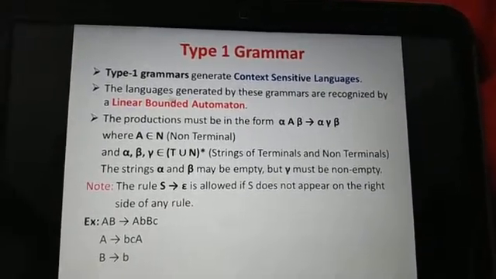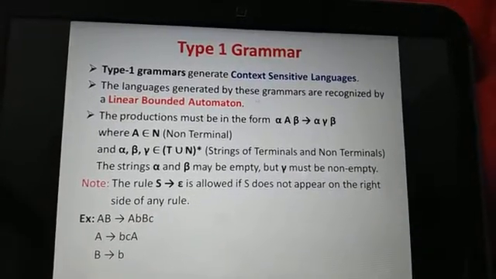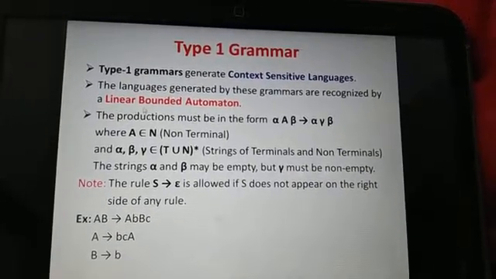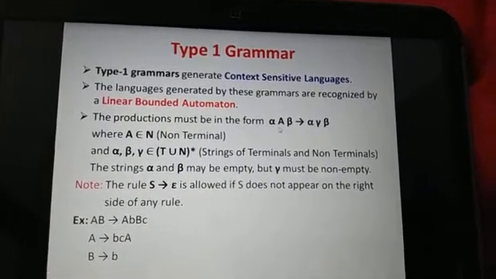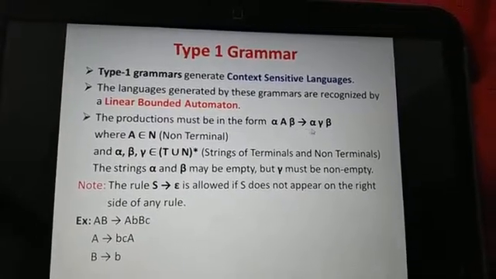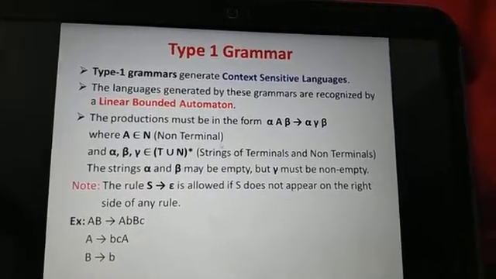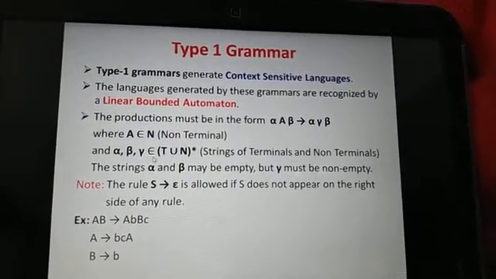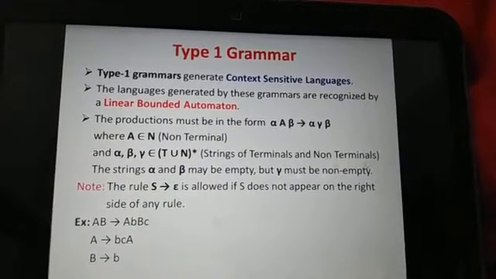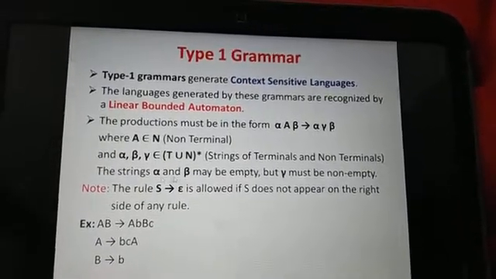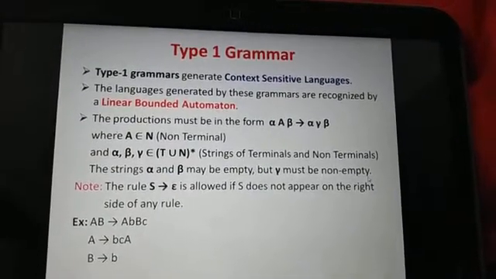Now the type 1 grammars. The type 1 grammars generate context sensitive languages. The languages generated by these grammars are recognized by a linear bounded automata. The productions must be in the form alpha A beta produces alpha gamma beta, where capital A belongs to non-terminal and alpha, beta, gamma belong to terminal union non-terminal, that is a string of terminals and non-terminals. The strings alpha and beta may be empty, but gamma must be non-empty.